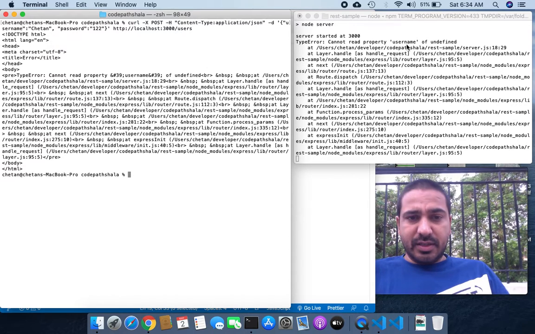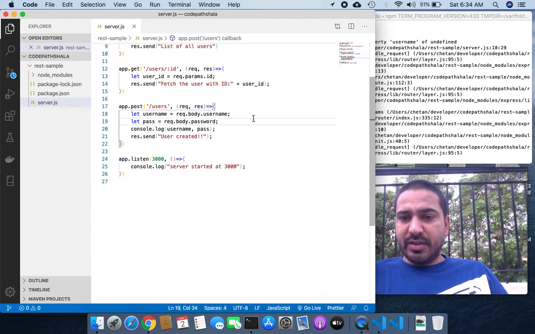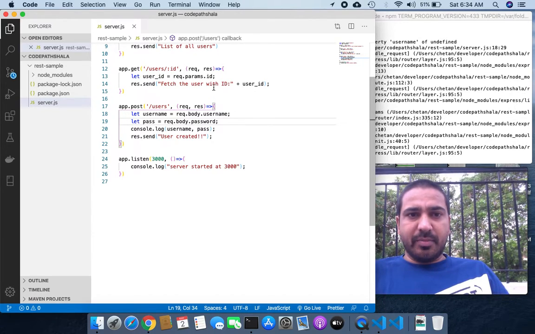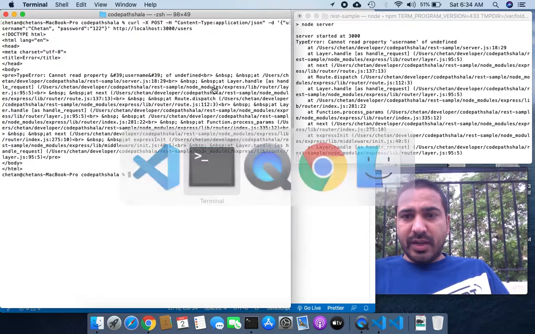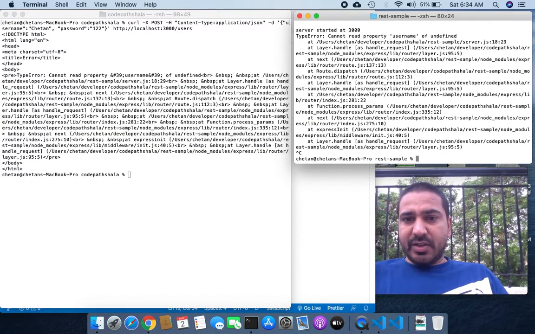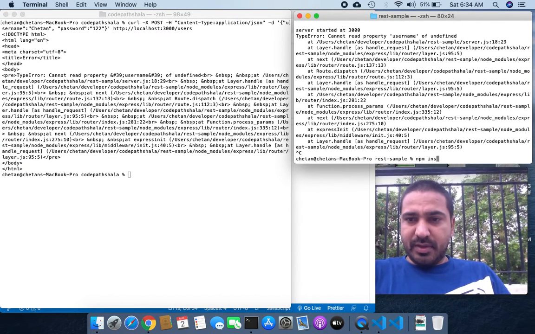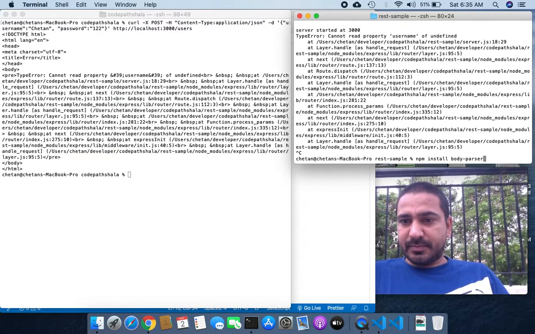The reason here is we need a parser that can understand the JSON and parse it. To do that, we first need another package: npm install body-parser.